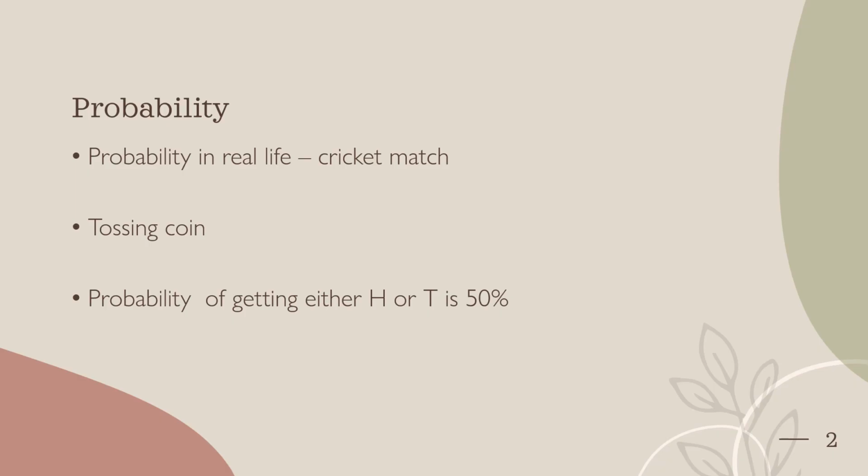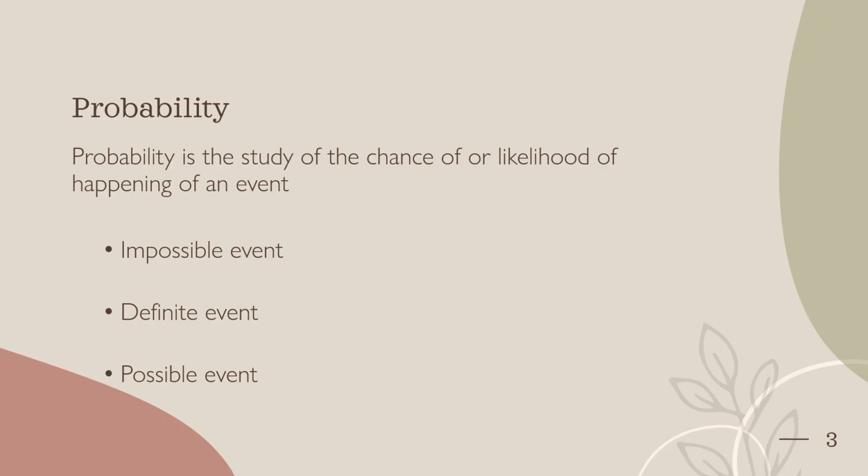I have given a brief overview of the importance of probability. Now let us continue. Probability is the study of the chance or likelihood of the happening of an event. So it is just a study of chances or likelihood. The event may happen or may not happen. That is called the likelihood of the event happening.